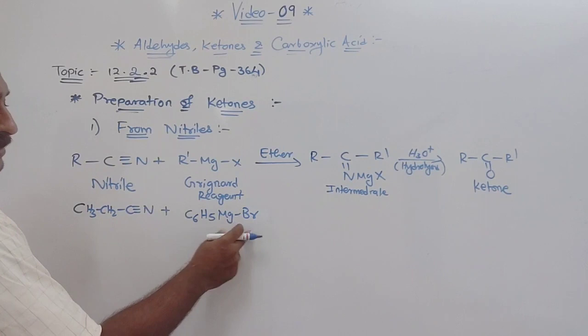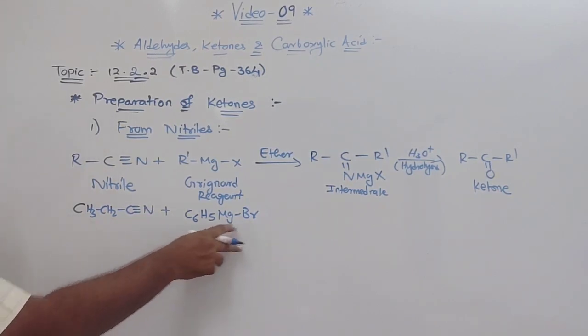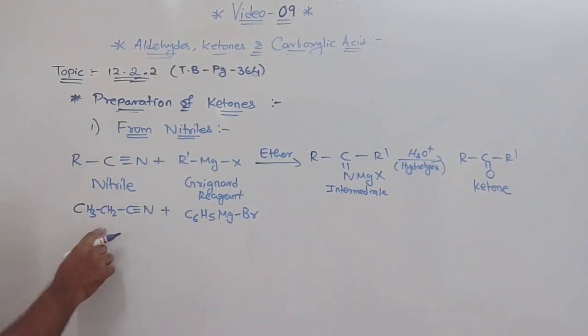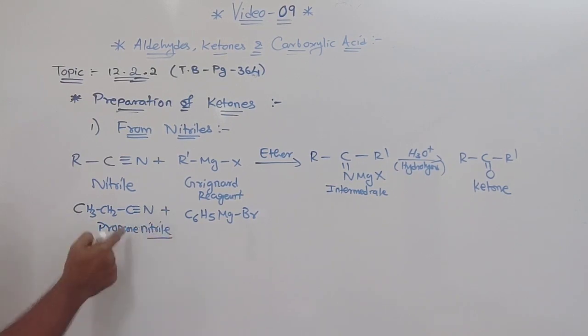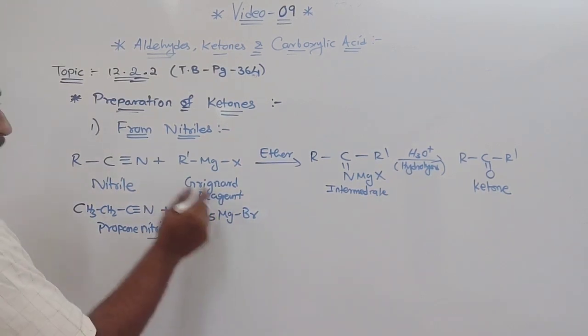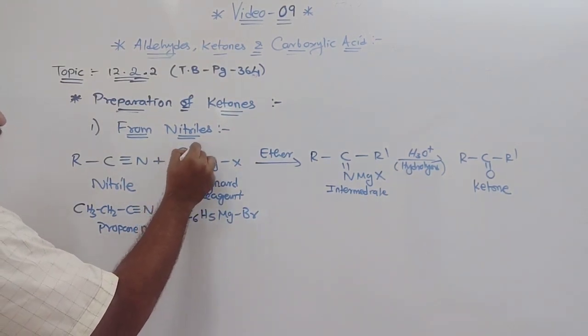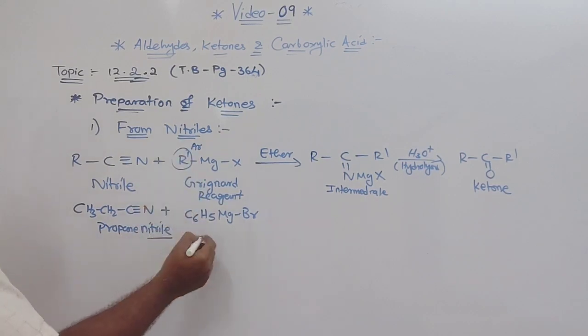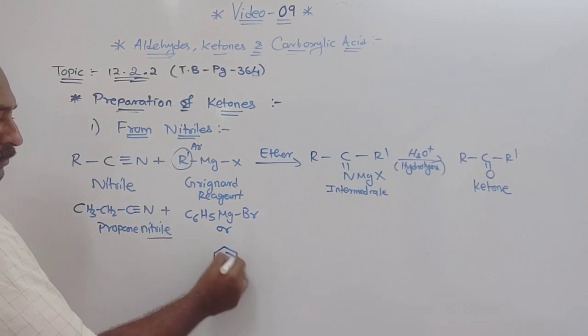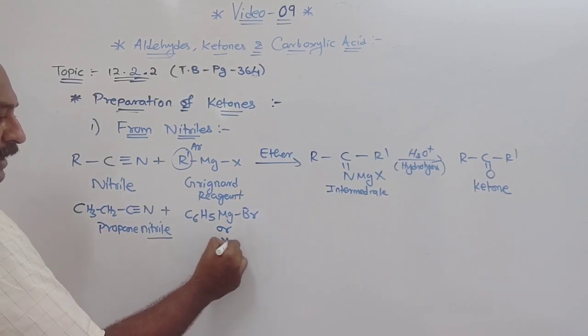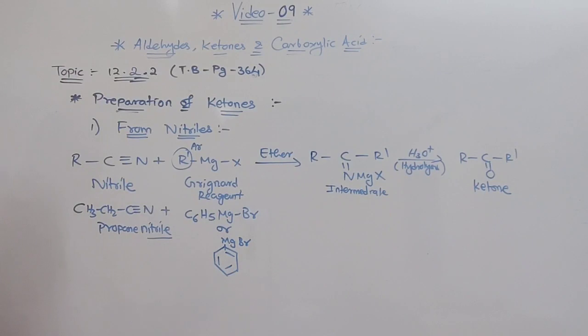C6H5MgBr. This is the same Grignard reagent, phenyl magnesium bromide, that is given here. And this is your nitrile, propane nitrile. Which nitrile? Propane nitrile. Nitrile is the CN functional group. So when it is treated with this, now instead of R, they have taken Ar, an aryl group. If you don't understand, I can write MgBr on the benzene ring like this.